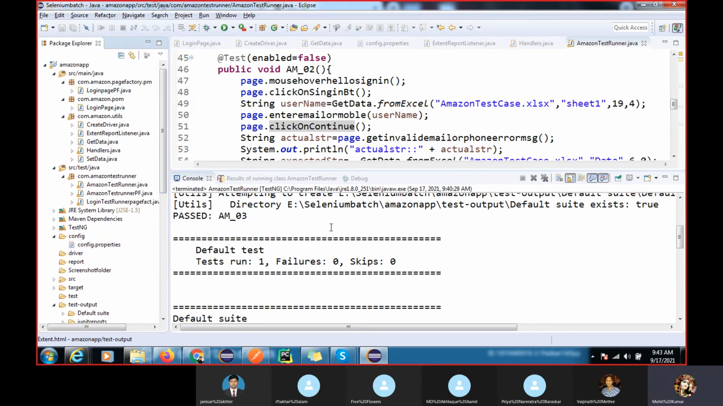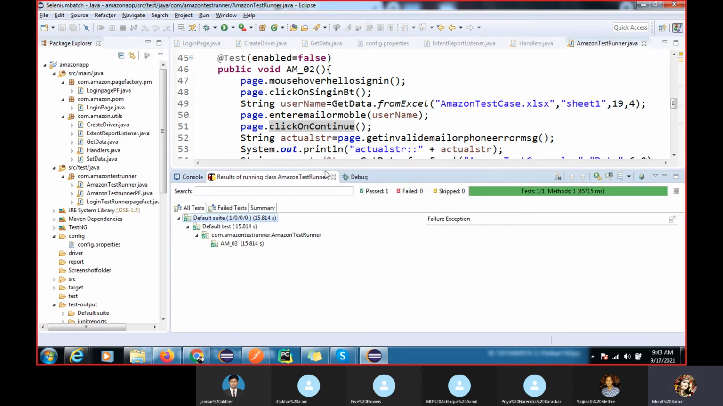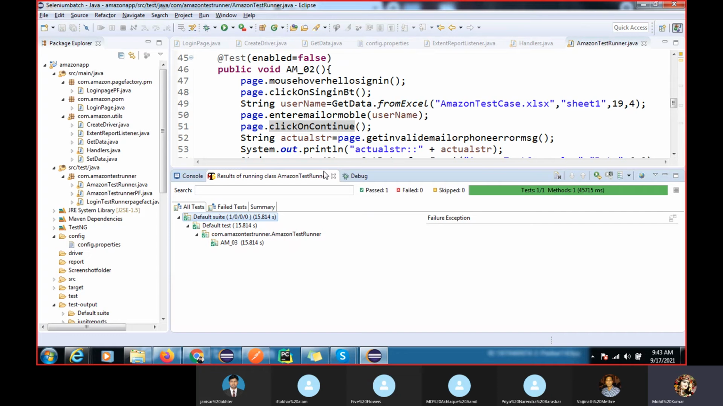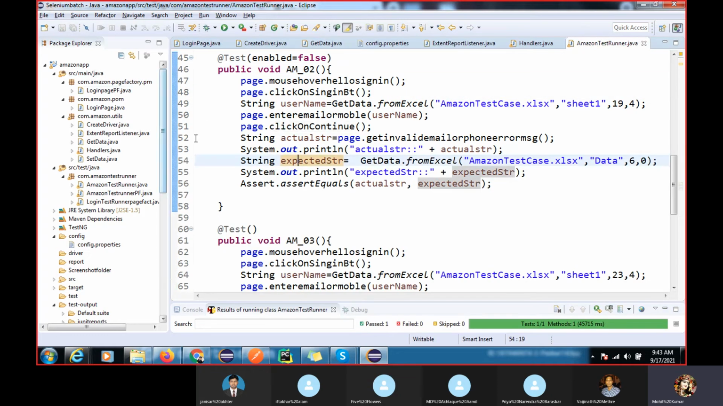Confidence will come when you do the practice, and you can show it as any project: I have worked on that, that's it. Because you can automate any project in this framework, right?